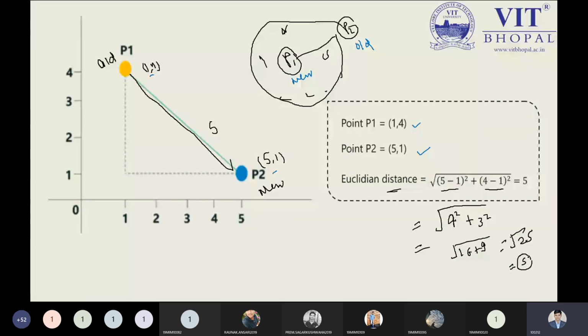Now this point is clear: how to calculate the distance by using the Euclidean distance. Now tell me any doubt right now. Please tell me. Any doubt to calculate the Euclidean distance? No, sir. Okay, good.